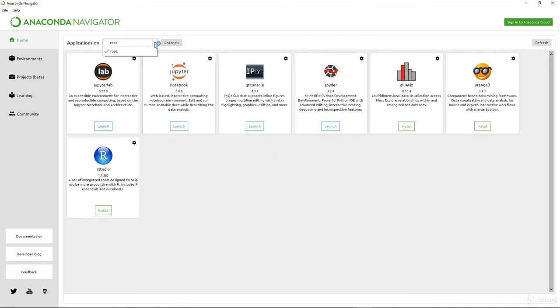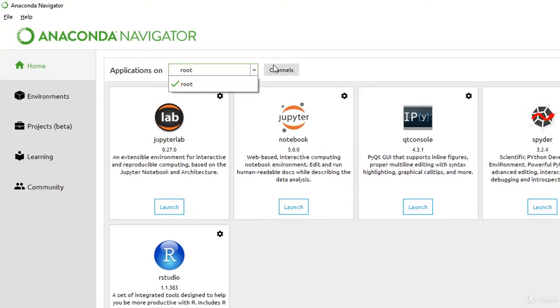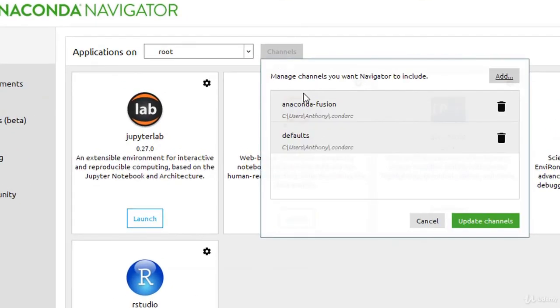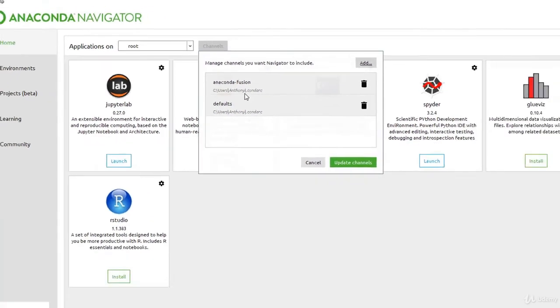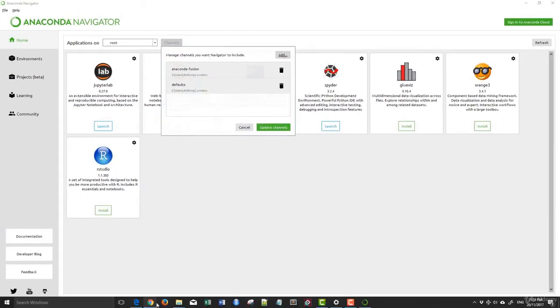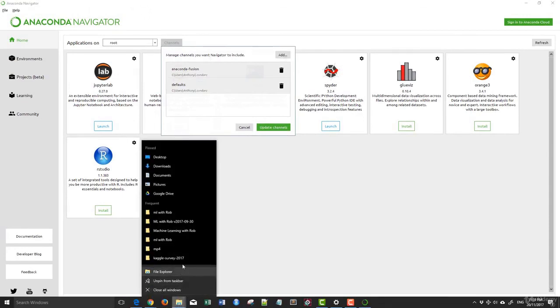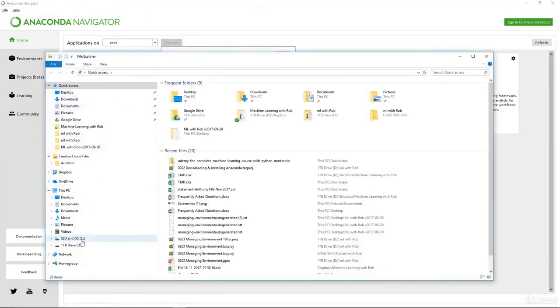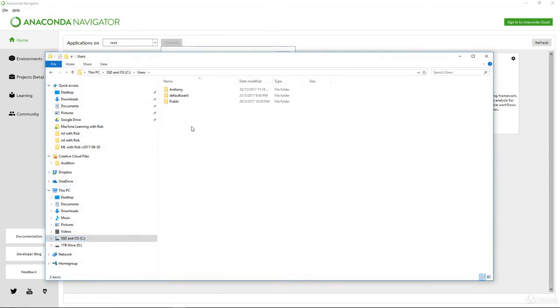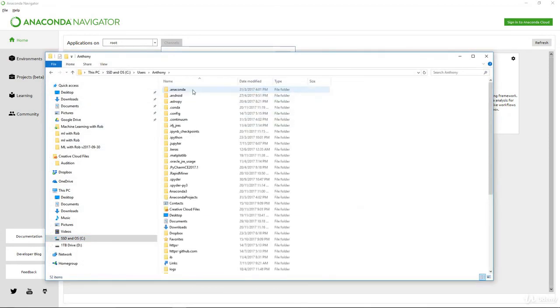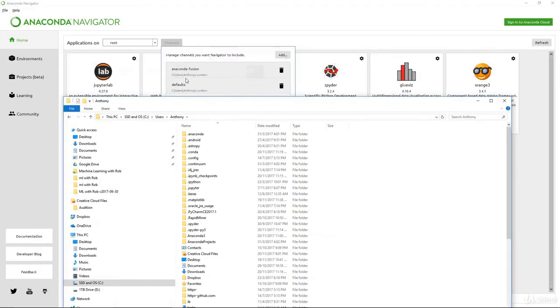Let me just cancel this. Come to your root, it says applications on root. Click channels, and this is where the root directory of your applications is, which is C drive, Users, Anthony. How do you get there? You need to open up your File Explorer, go to your C drive, then go to Users, and then Anthony. So that's really where my root directory is.